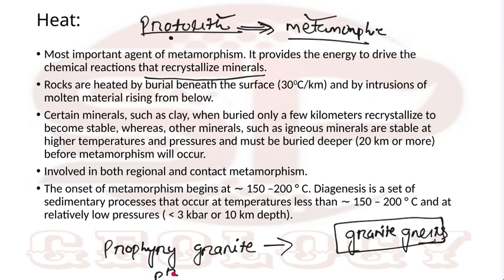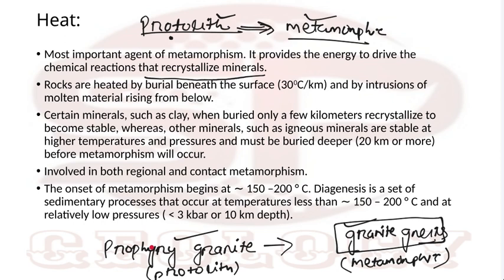So this is a protolith, and this is the metamorphic rock. During the initial stage of metamorphism of granite, you will find porphyritic texture.